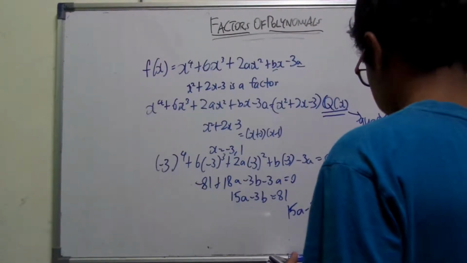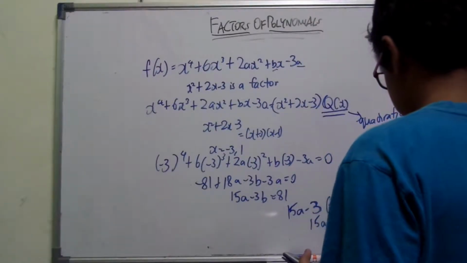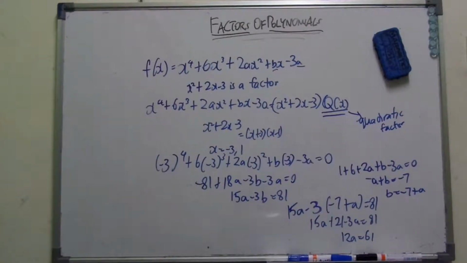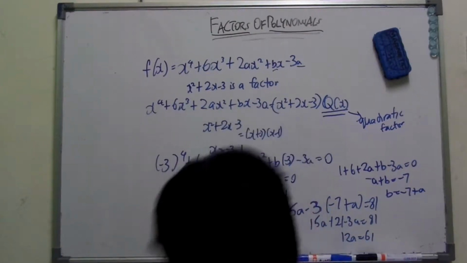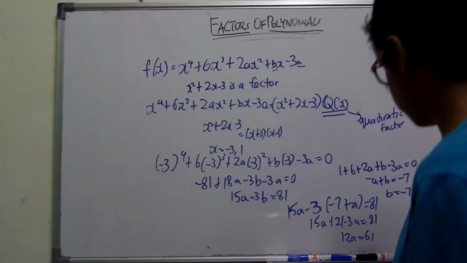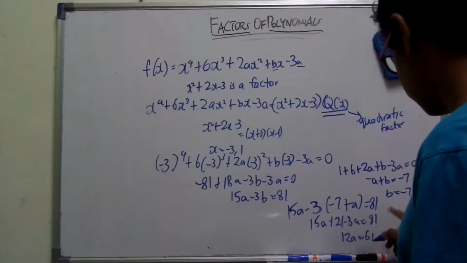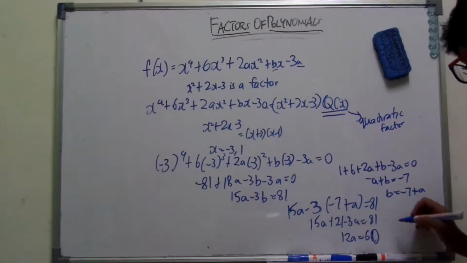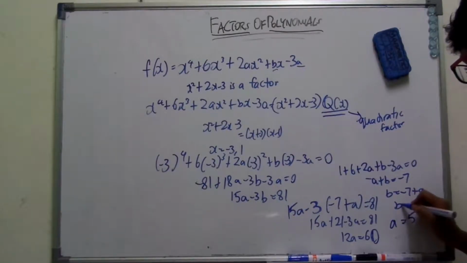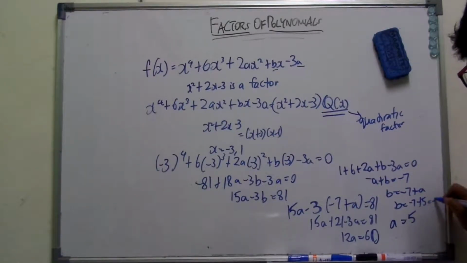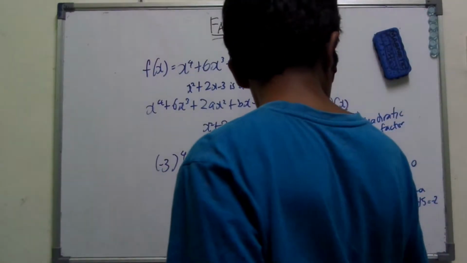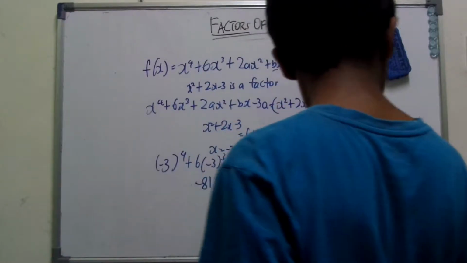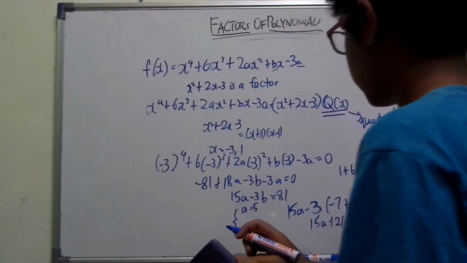So that will be 12a equals 61. Is it supposed to be 61? I have a feeling that there's a mistake somewhere. Sorry, 12a equals 60. 81 minus 21 is equal to 60. So a equals 5. Substitute back inside here. -7 plus 5 equals -2. So basically, a equals 5 and b equals -2. Okay, so we got that.